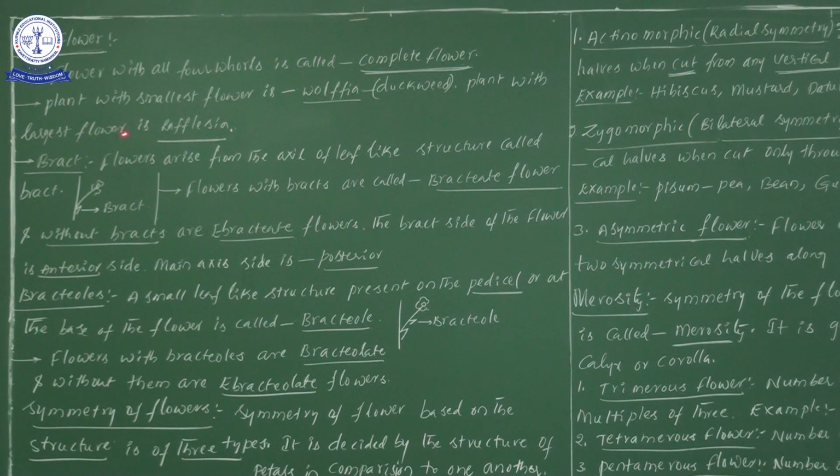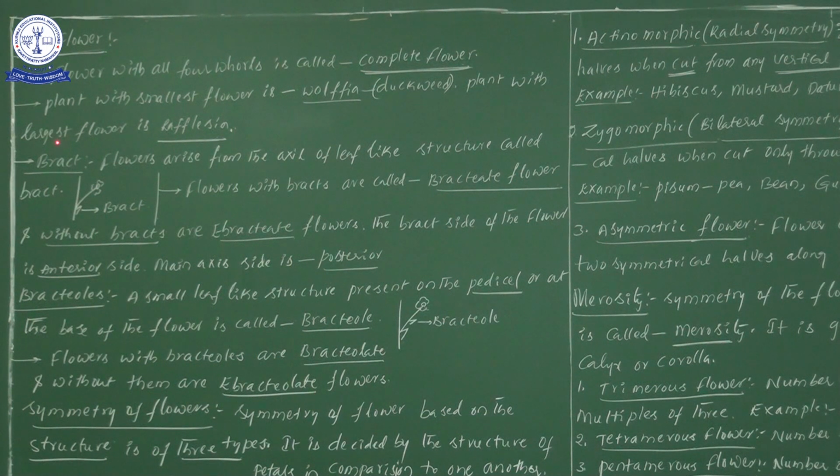Next one, plant with the smallest flower. Important from the NEET examination point of view. The plant with the smallest flower is Wolffia. Here we can take 2 points: the smallest plant as well as the smallest flower can be seen in Wolffia. Another name of Wolffia is duckweed. Sometimes there is a chance that they ask for other names also. Duckweed is another name of Wolffia, right?